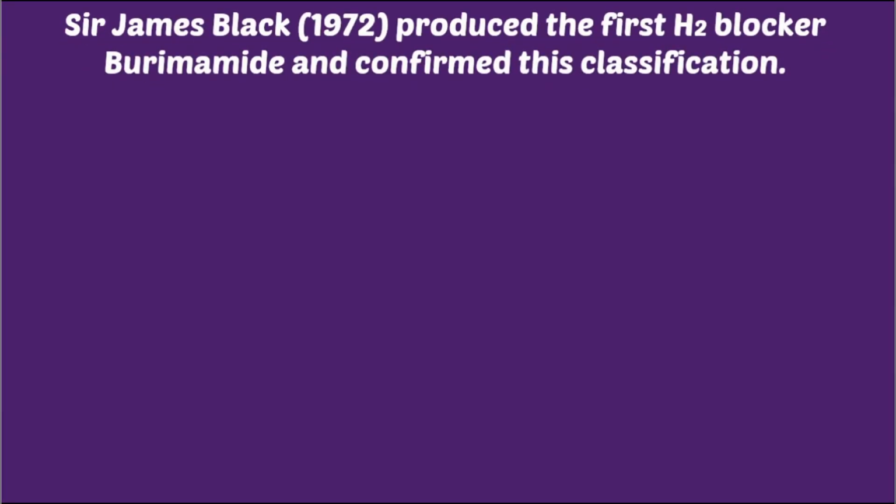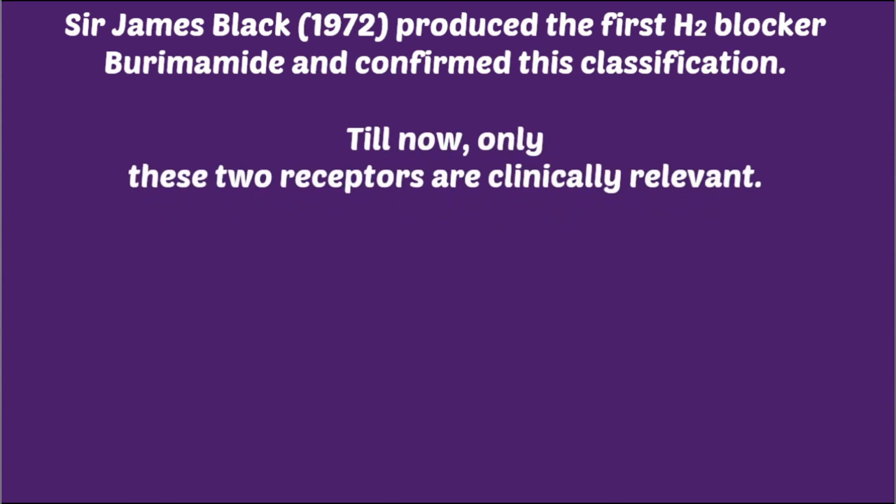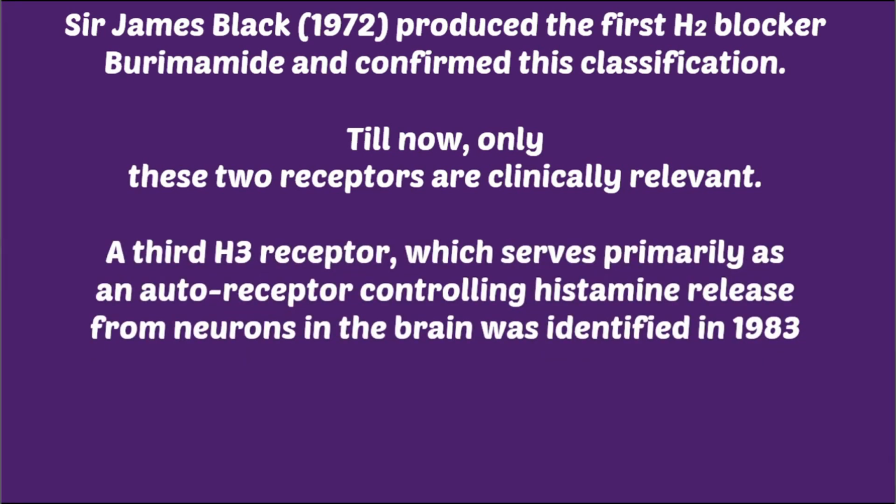Sir James Black in 1972 produced the first H2 blocker, that is burimamide, and confirmed this classification. Till now, only these two receptors are clinically relevant. A third H3 receptor, which serves primarily as an autoreceptor controlling histamine release from neurons in the brain, was identified in 1983. Right? So this H3 receptor is an autoreceptor.